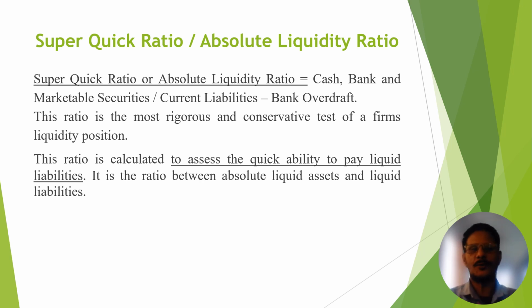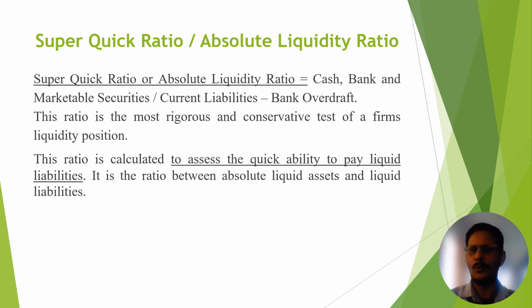So this ratio is the most rigorous or conservative test of a firm's liquidity position. Through this, we assess the quick ability to pay liquid liability. Liquid liability means current liability minus bank overdraft.